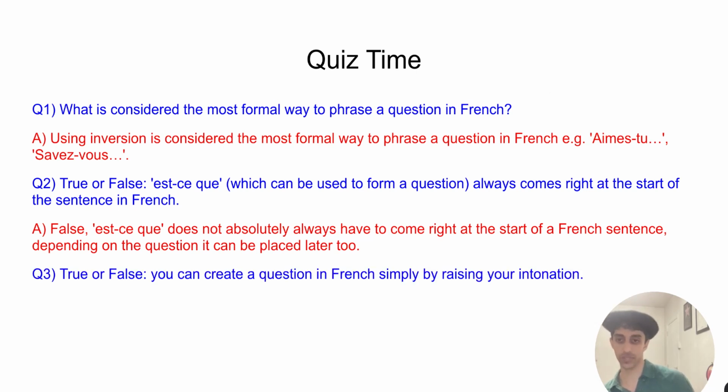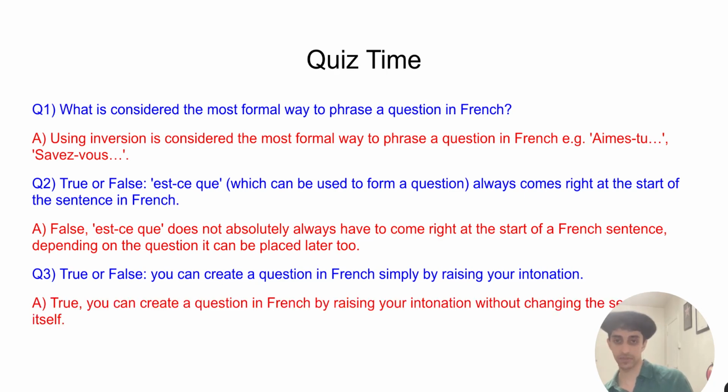Question 3, true or false again. You can create a question in French simply by raising your intonation. Again, I'll give a few seconds to think through this one. Okay, and I'll show you the answer. So this one is true, a somewhat simpler or more straightforward question, I think, than the last one. You can create a question in French just by raising your intonation without changing the sentence itself at all.